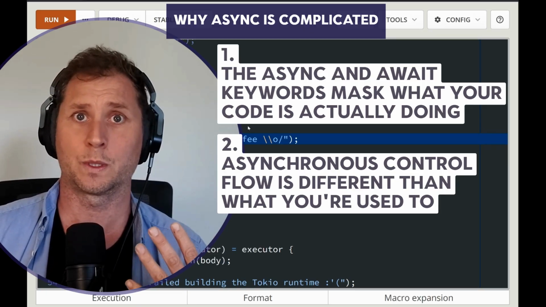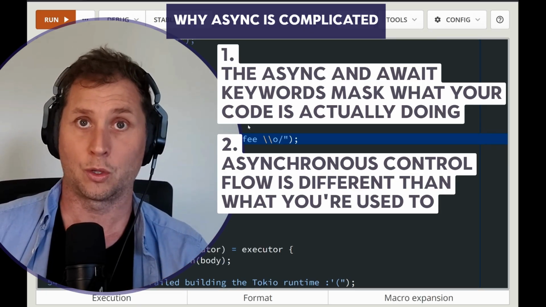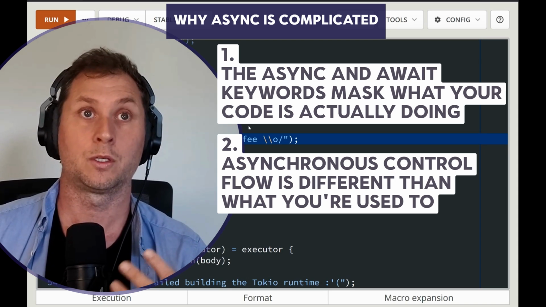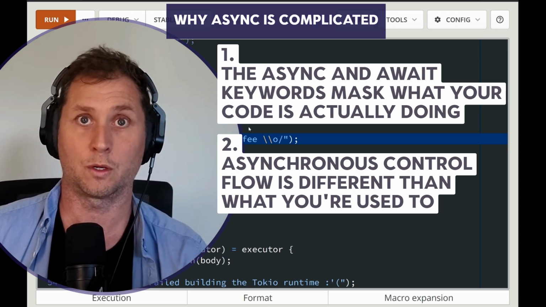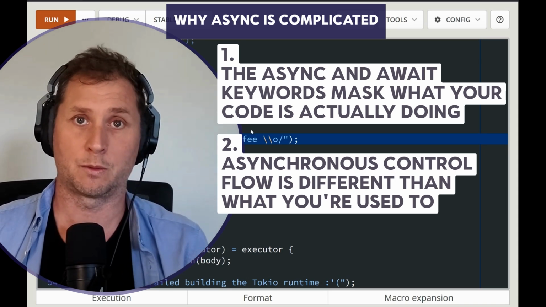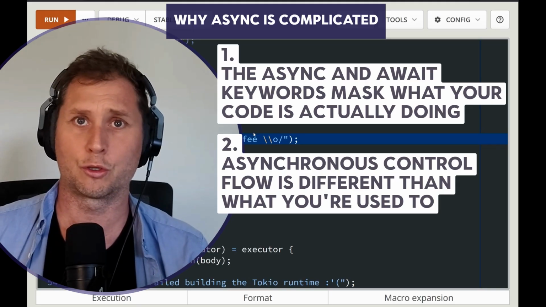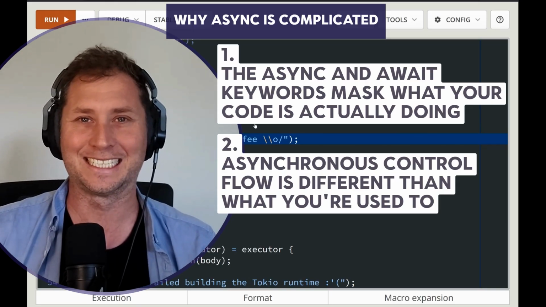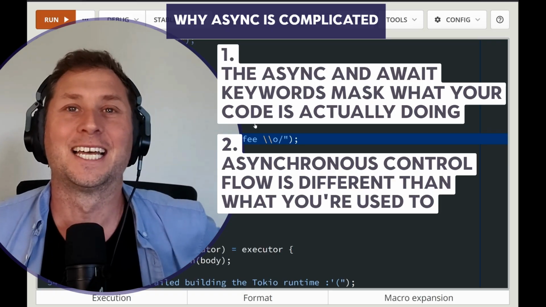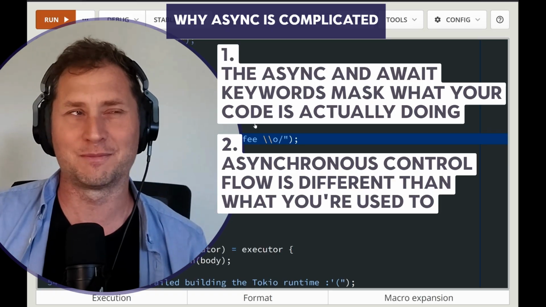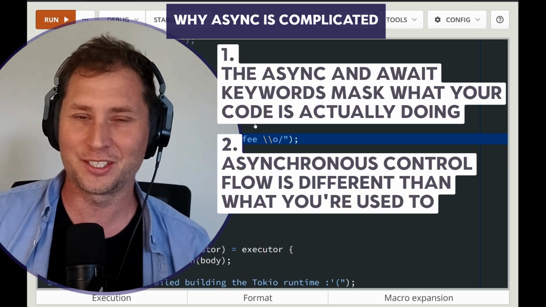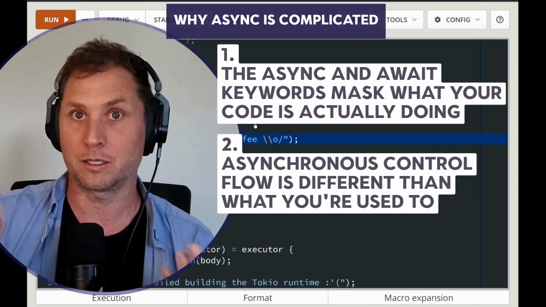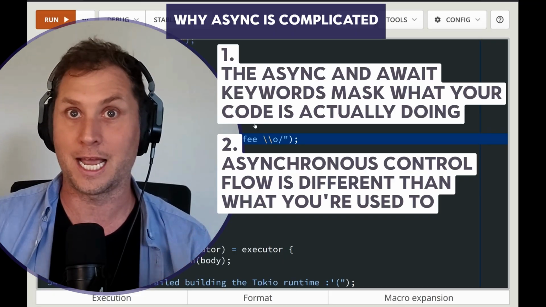You don't actually see the code that is being compiled. You don't see the execution flow in the same way that you would read a book. It's much more like a choose your own adventure, if anyone still rolls the dice and does choose your own adventure books. And like interactive fiction, maybe, which is probably even more niche. You jump around a lot. It's kind of part of the game.